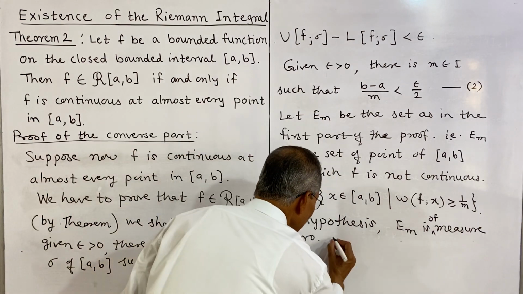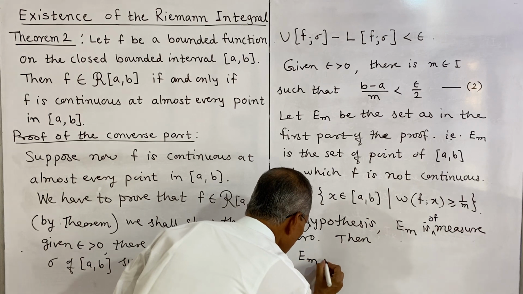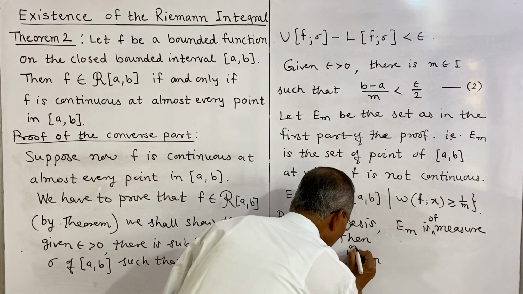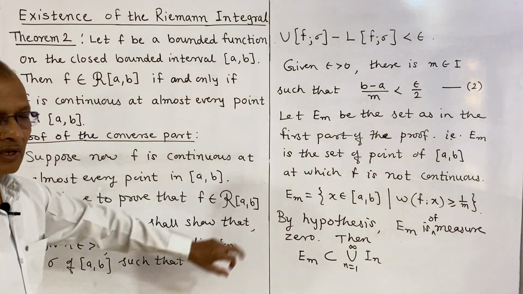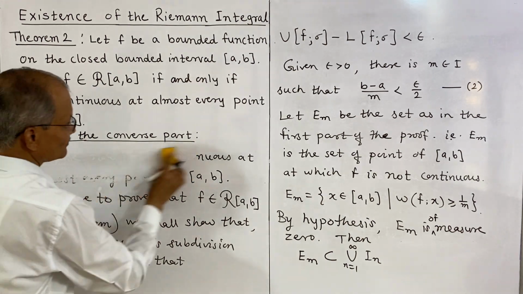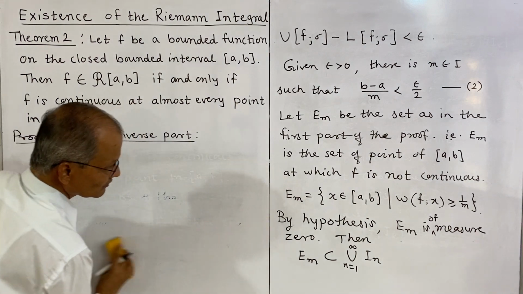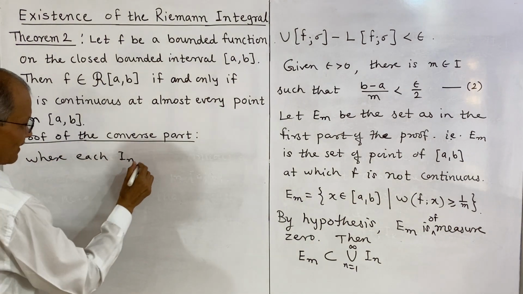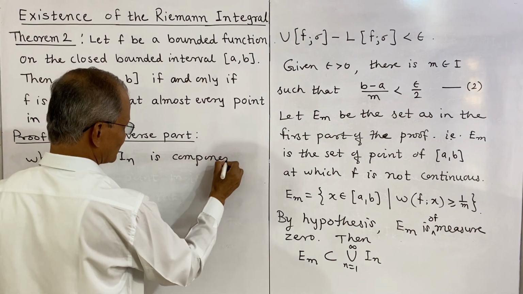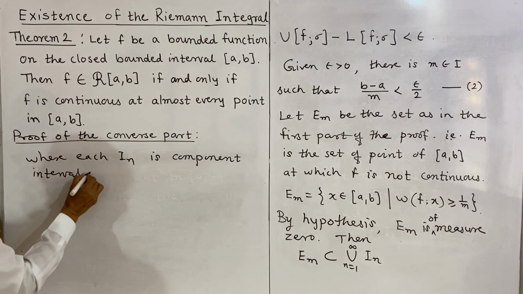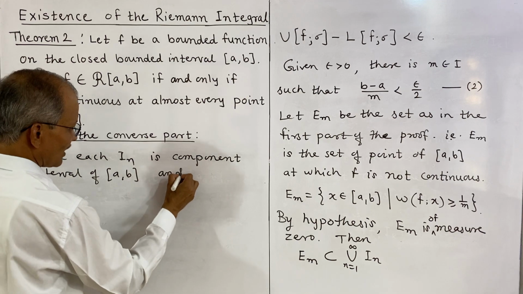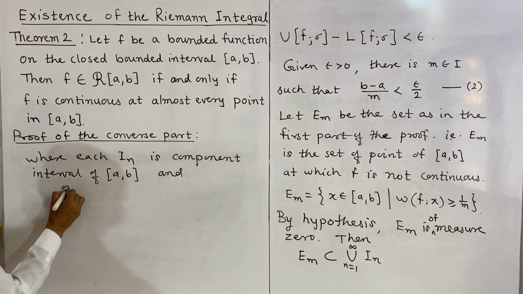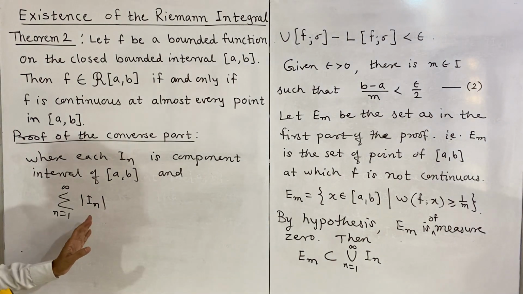So em is a subset of the countable union, n from 1 to infinity, of In, where each In is a component interval of AB such that the sum of lengths of this In, that is summation n from 1 to infinity of the length of In, that is length I1 plus length I2 and so on up to infinity.